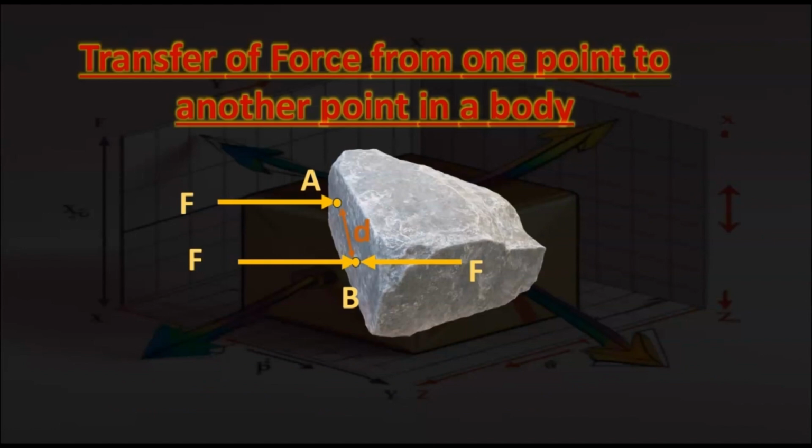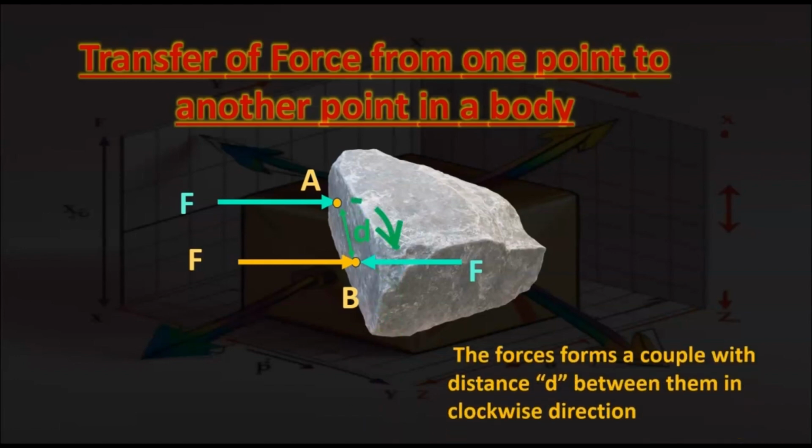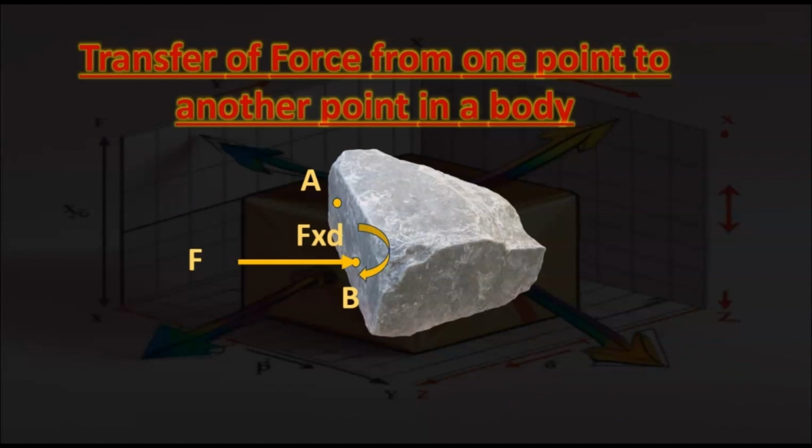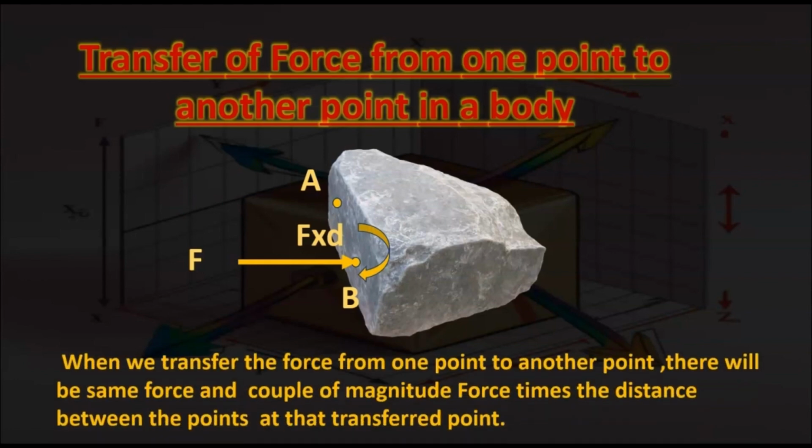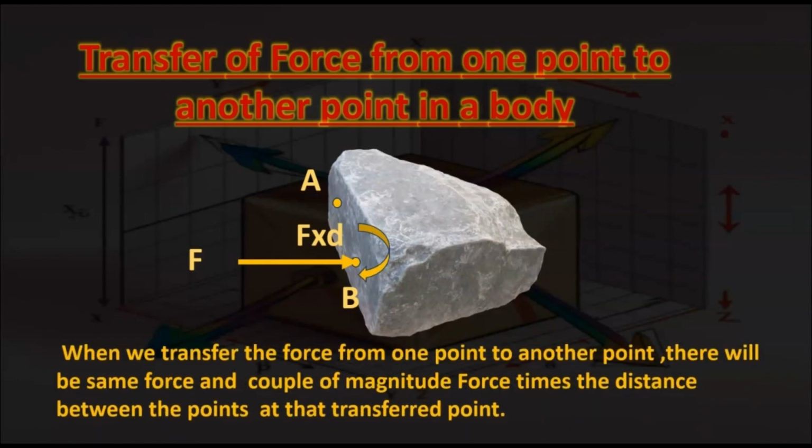Now what do we observe? So we observe that the two pair of equal and opposite forces separated by a distance d will form a couple. The forces form a couple with the distance d between them in clockwise direction, and that couple is marked here, which is force into d. When we transfer the force from one point to another point, there will be same force and couple of magnitude force times the distance between the points at that transferred point.